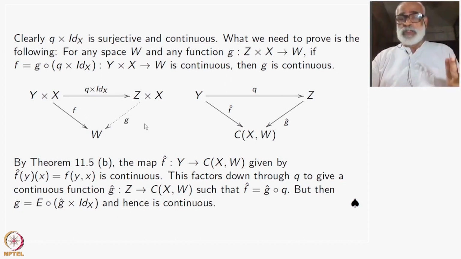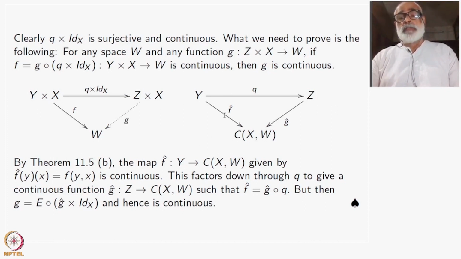Now, how do you use the exponential correspondence? When you have this function F continuous, we know this is the same thing as saying that there is a map from Y to the space of all continuous functions from X to W. What is that map? It is given by the exponential correspondence. This F is replaced by F hat, given by F hat of any point y being F of (y, x). So you get a continuous function.